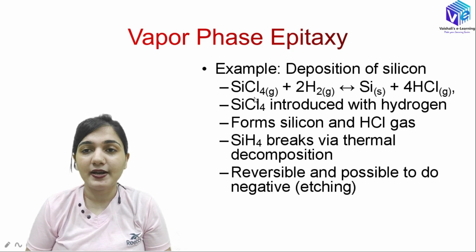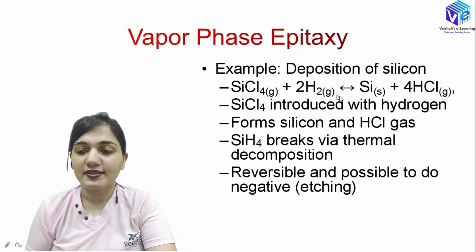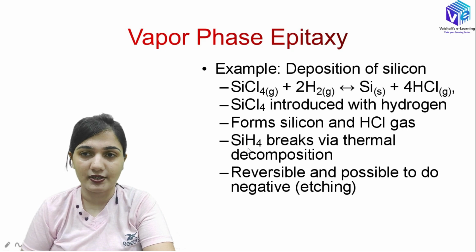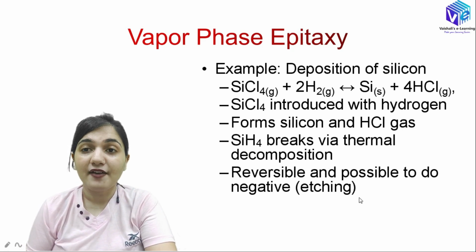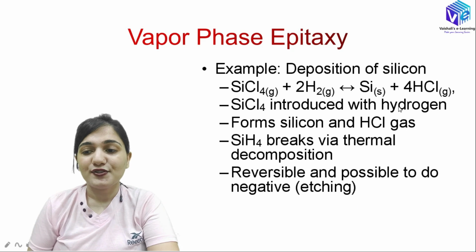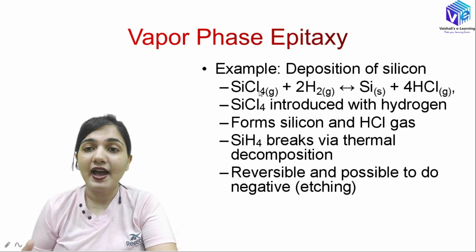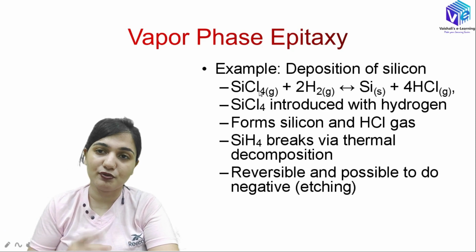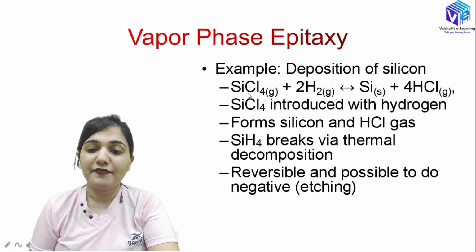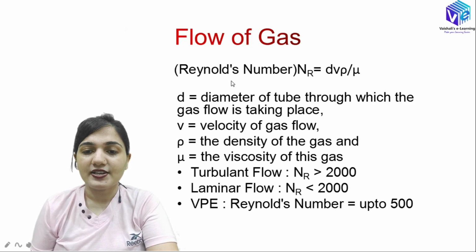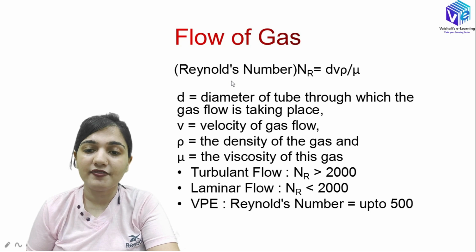SiCl4 is the reversible reaction. This reaction, you can see here, I have made arrows on both of the sides. This is the reversible reaction, but if I start with SiH4, it is not a reversible reaction. So we can have the negative etching as well. So if I have more of this SiCl4, we can have the etching process also. So we have to have a controlled environment in the controlled SiCl4 also. So this is essentially what is the vapor phase epitaxy.